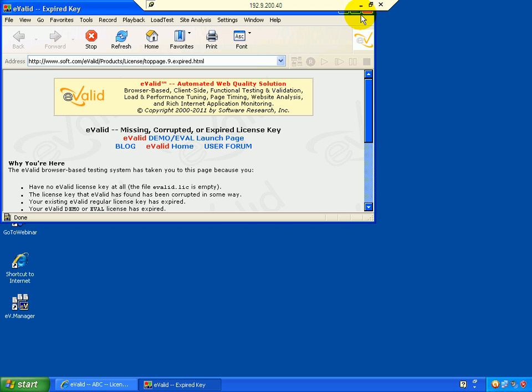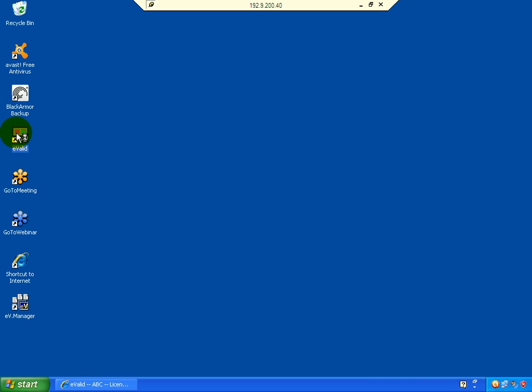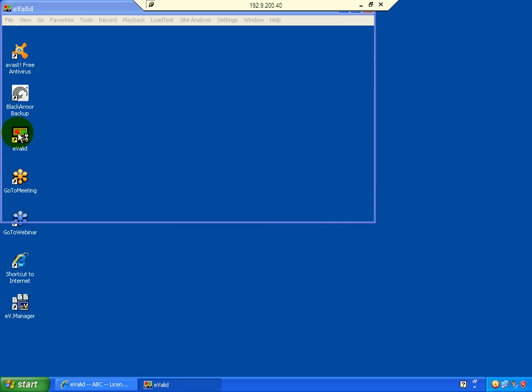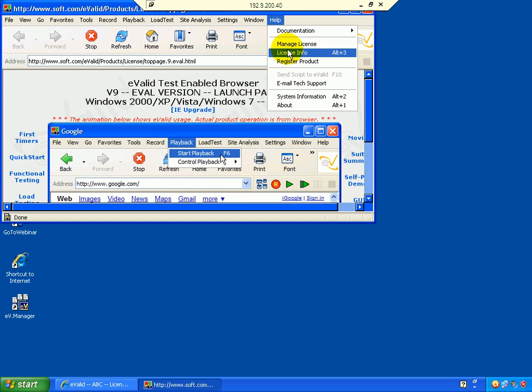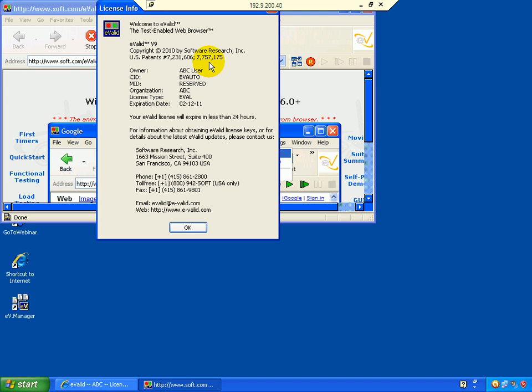Go ahead and dismiss your email window. We're going to need to relaunch eValid so that the license key is reloaded. To confirm that the license key is valid, go to License Info, and there you'll be able to check the signed details.